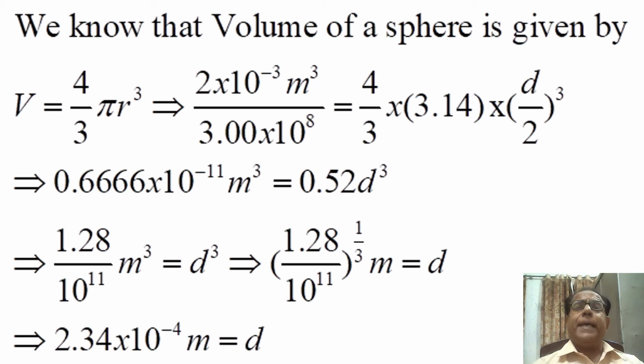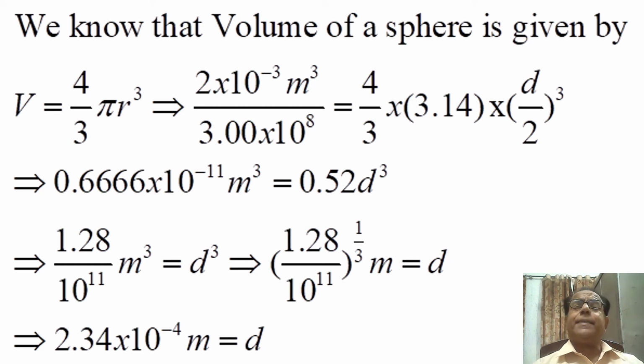Further simplification takes the form 1.28 divided by 10 raised to the power 11 meter cube is equal to d cube.